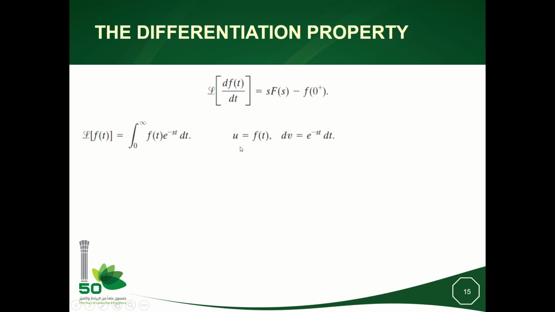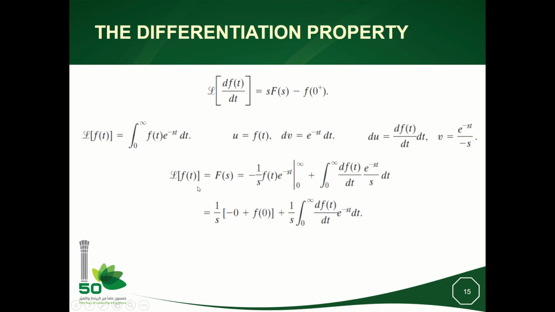using integration by parts. So I will set u to be f(t) and dv to be exponential minus st dt. According to this definition, du over dt will be df over dt, and v will be the integral of this, which gives exponential minus st over minus s. So now, by using integration by parts, I will have uv here between 0 and plus infinity, and v du here under the integral from 0 to plus infinity.